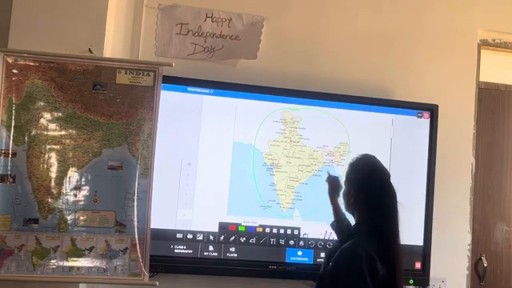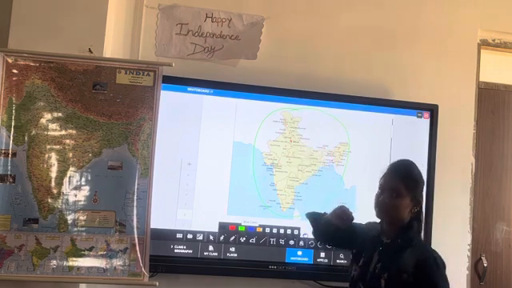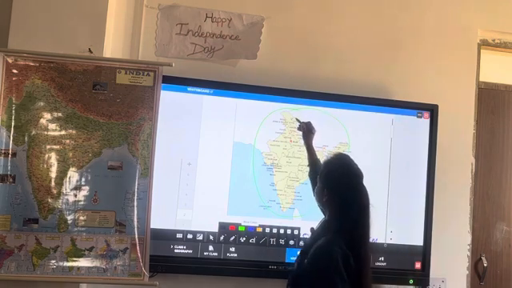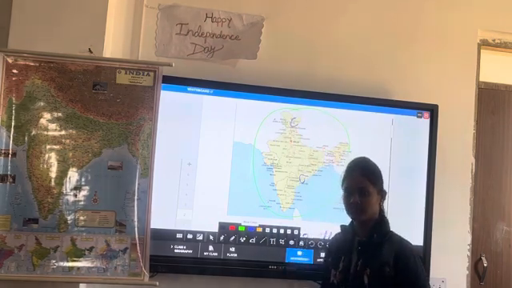If we talk about the most northern part, now it has become union territories, that is Ladakh and Jammu and Kashmir. These two are union territories.